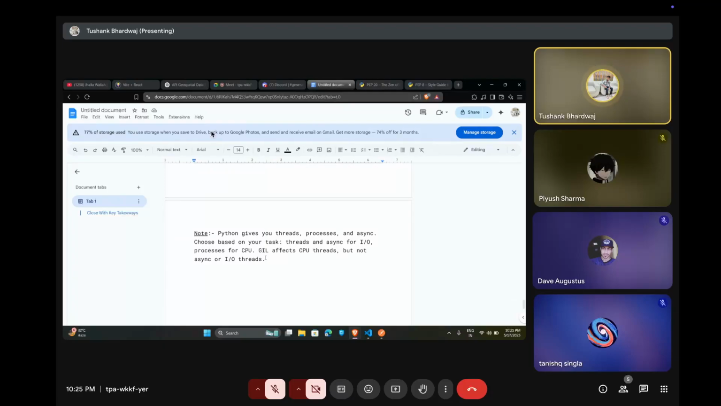There is a small note: Python gives you threads, processes and async. Choose based on your task: threads and async for input-output, processes for CPU. The GIL affects CPU threads but not async or input-output threads.